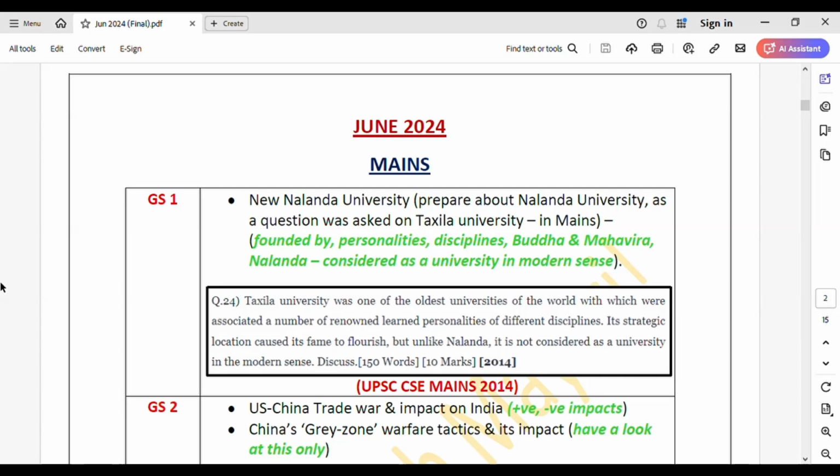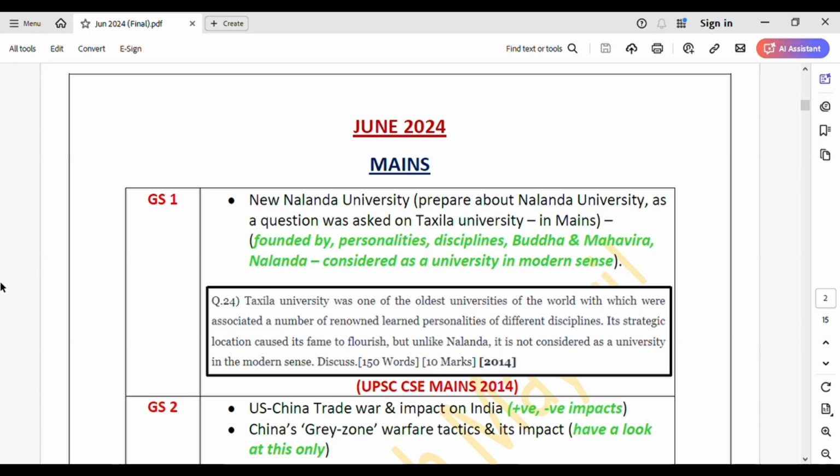First, I'll read the question for you so that we get an idea about the dimensions that were asked. Takshila University was one of the oldest universities of the world with which were associated a number of renowned learned personalities of different disciplines. Its strategic location caused its fame to flourish, but unlike Nalanda, it is not considered as a university in the modern sense.